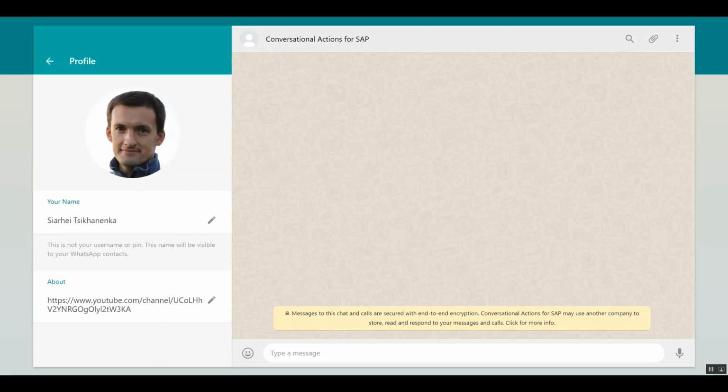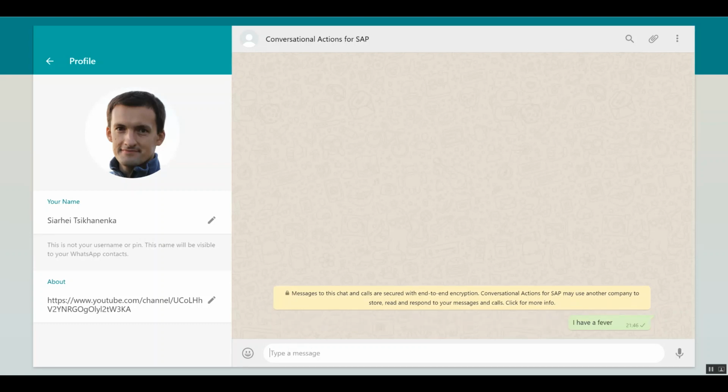In this demo, I would like to show how the web chat channel can be used for patient registration and for remote checkups. It might be any other messenger channel that is used for such tasks, for WhatsApp, for example. Also, web chat can be used, or a voice channel, so actually a phone number that people can call. Just as a regular person, I will say something like "I have a fever," just like a trigger for a registration.